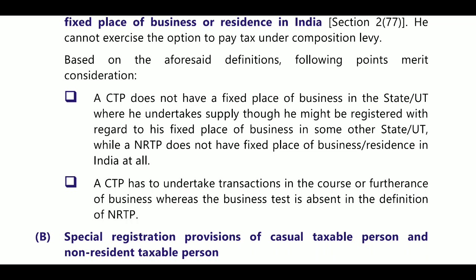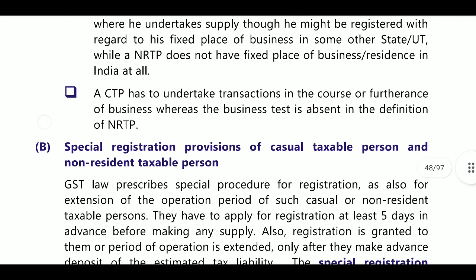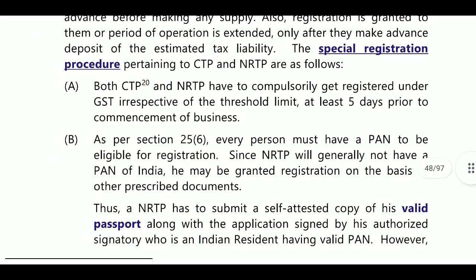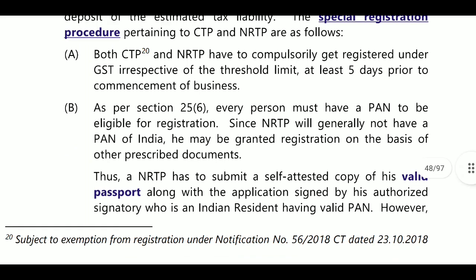A CTP has business in India but not at the place where he wants to do business, but an NRTP has no residence at all. Next, a CTP has to undertake transactions in the course or furtherance of business, whereas the business test is absent in the definition of NRTP.